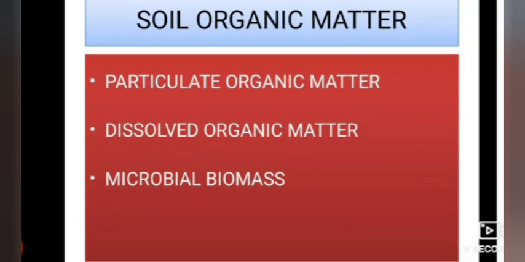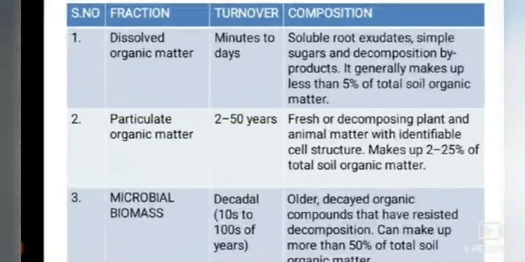Of them, particulate organic matter, dissolved organic matter, and microbial biomass. Soil organic matter will be in different forms, as I said now.